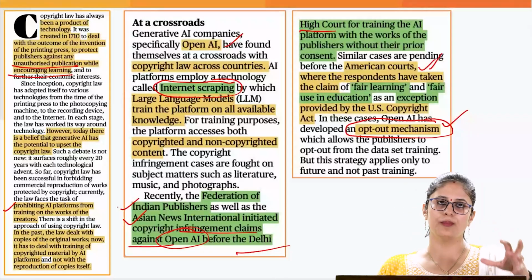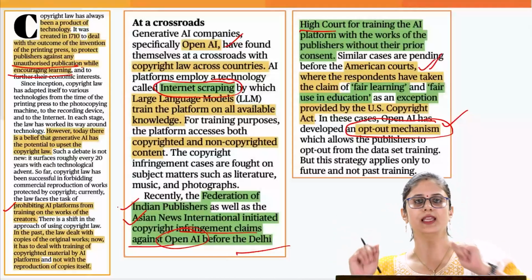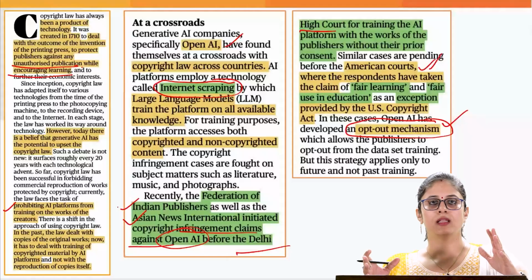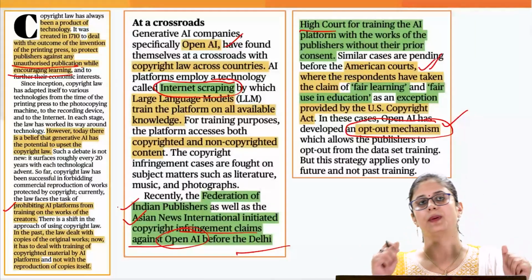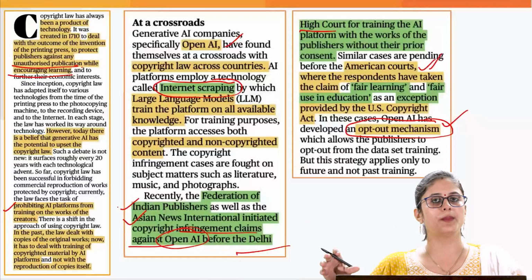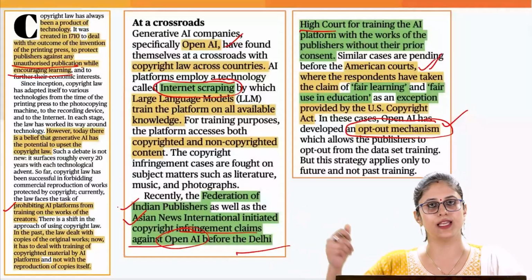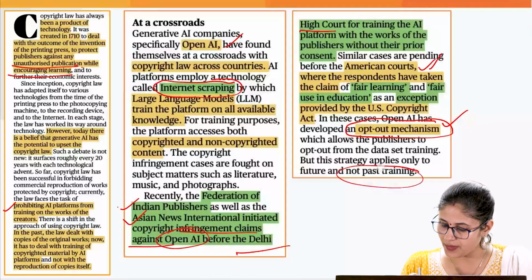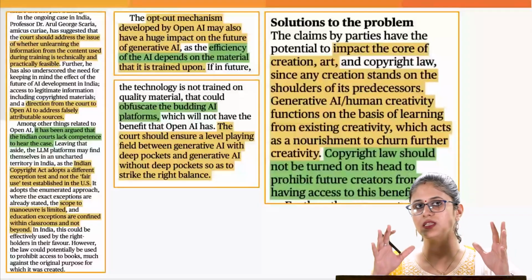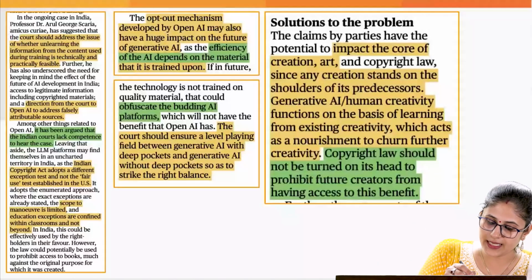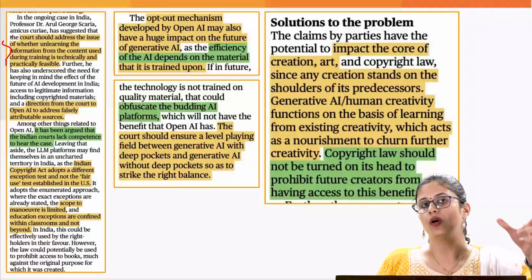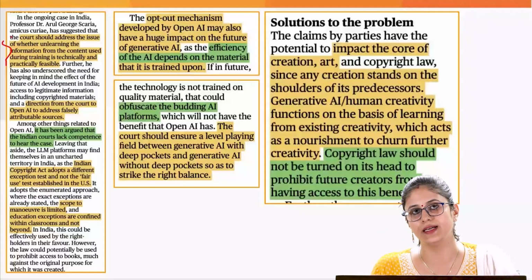Okay, you can stop providing copyrighted content when it comes to training the AI platform. But the concern is, how do we address the training which has been done in the past using this copyrighted content? Although we can prevent the use of copyrighted content in the future for training the AI tools, how do we apply it to past training? So the writer is pointing out that the issue the court has to deal with is whether it is technically feasible and practically possible to make the AI tools unlearn whatever they have learned by using the copyrighted content.